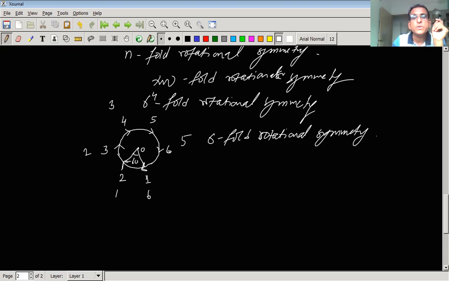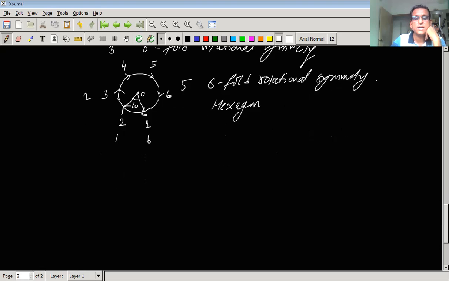Now, what is the example of six-fold rotational symmetry? Let us consider a hexagon. If you consider a hexagon, what can be done with it? What is meant by hexagon? Hexagon is like this. A hexagon has 6 equal sides.